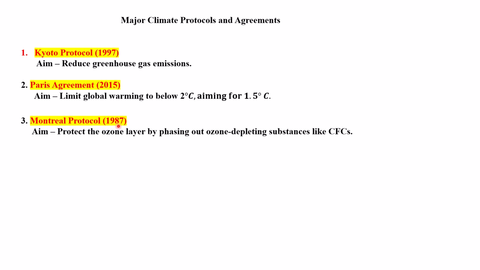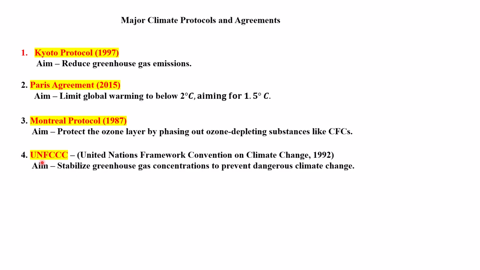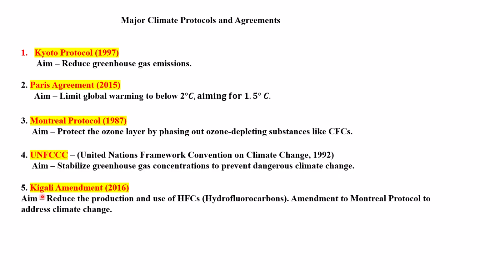Next is the Montreal Protocol 1987, to protect the ozone layer by phasing out ozone depleting substances like chlorofluorocarbons. UNFCCC, United Nations Framework Convention on Climate Change 1992, the aim is to stabilize greenhouse gas concentration to prevent dangerous climate change. Next is the Kigali Amendment 2016, to reduce the production and use of hydrofluorocarbons. It was an amendment to the Montreal Protocol to address climate change. Here it is the amendment for the same protocol, the Montreal Protocol.